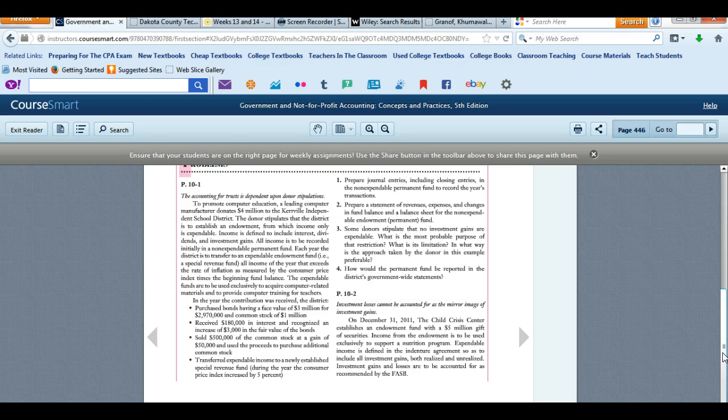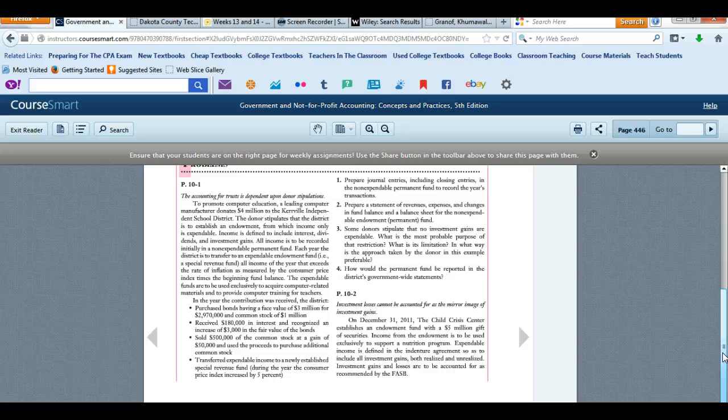So basically what they're telling us is someone's donated $4 million for the school district. The $4 million needs to remain intact, but the earnings that are above and beyond the inflation rate are allowed to be transferred into a special revenue fund, and from that be utilized for a specific purpose.